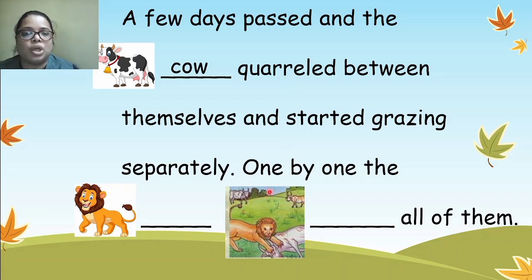So what happened? One by one the lion, yes, lion, then what is the lion doing here? Killed, yes, killed all of them. So a few days passed and the cows quarreled between themselves and started grazing separately. One by one, the lion killed all of them.